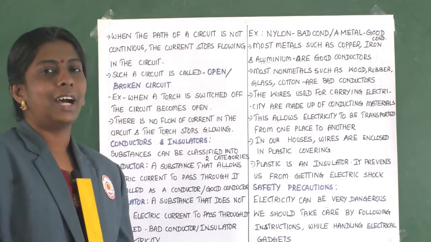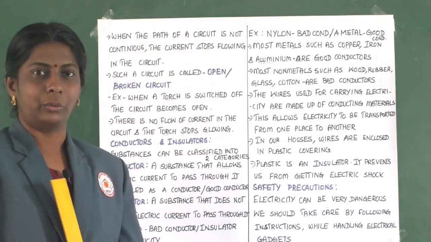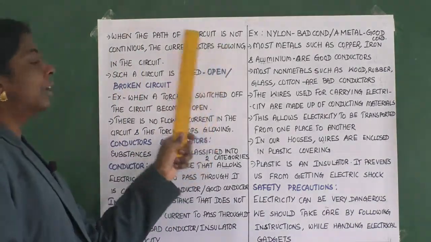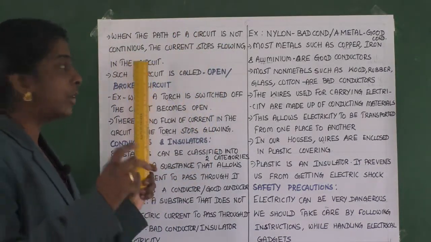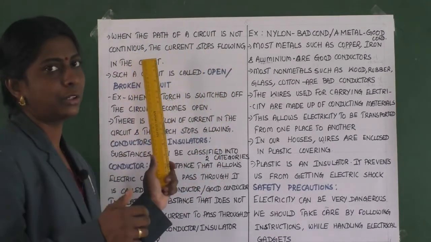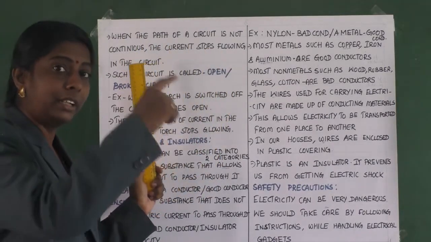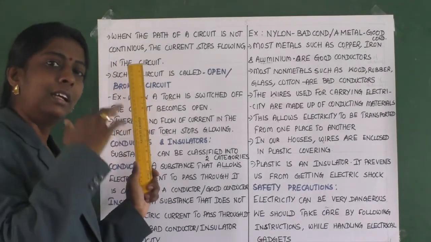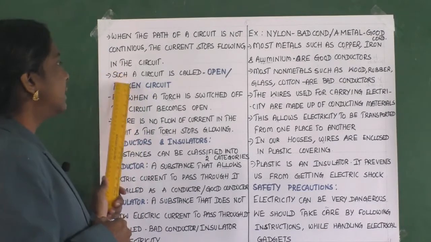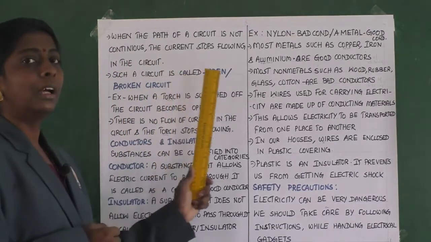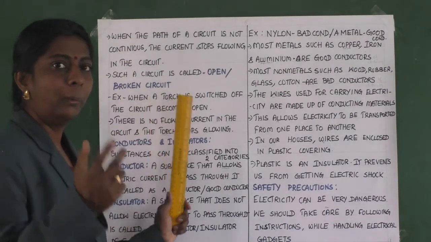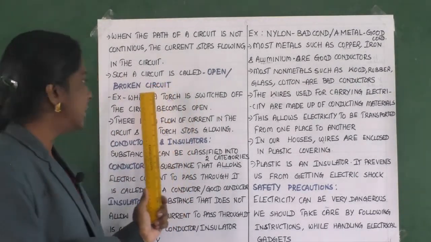Yes, children. Now about open circuit. When the path of a circuit is not continuous, then the current stops flowing in the circuit. Such a circuit is called an open or broken circuit.